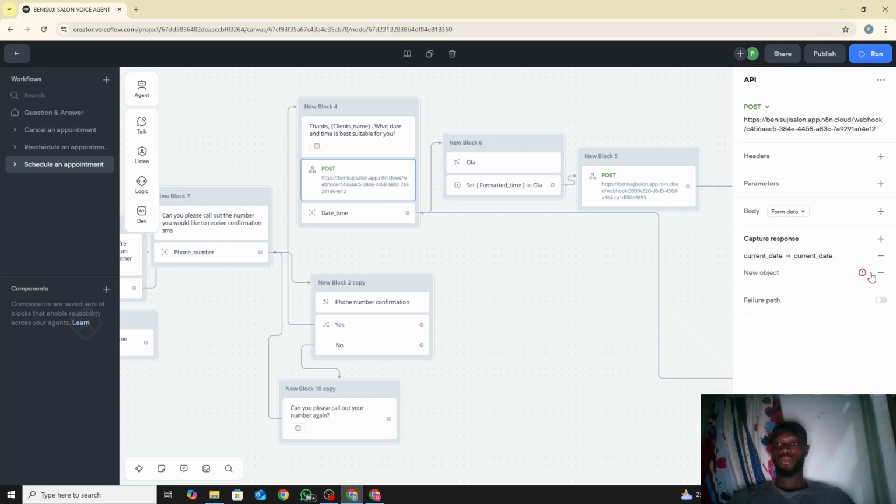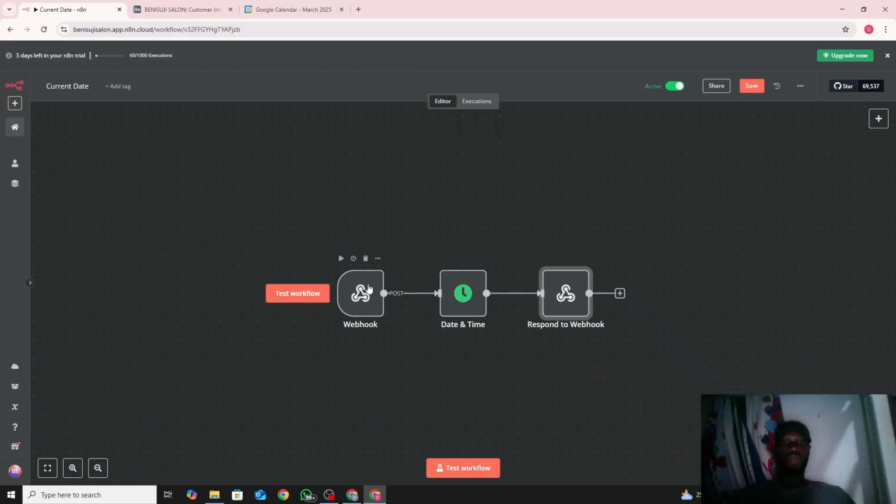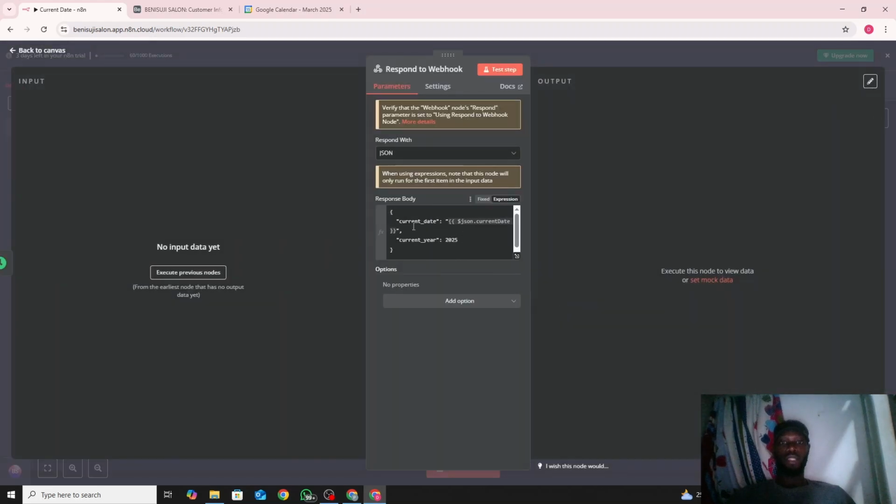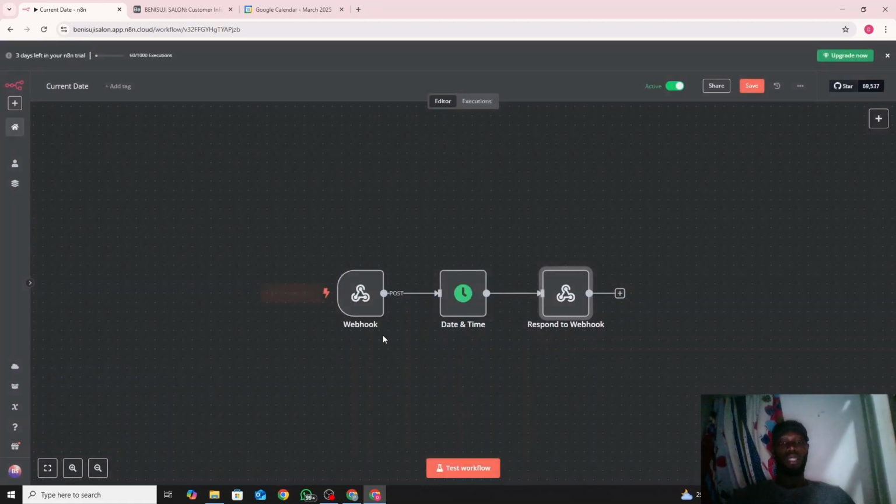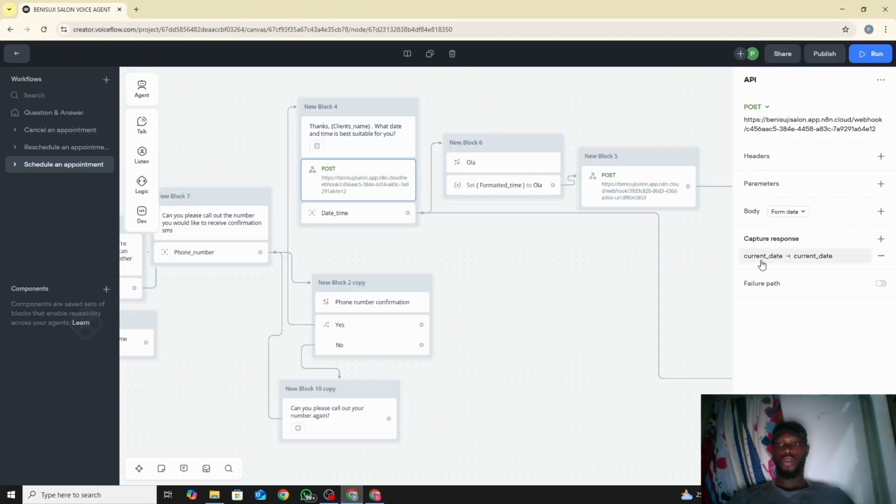Let me show you what I mean. If I go back to n8n, as you can see, what is here is current underscore date. So what is on this left side has to be the same thing as what I'm receiving in Voiceflow. So current underscore dates, and I saved the variable as current date. So that was just how I got the current date. If I needed to change anything there, I need to go and change the same thing in n8n. So that's the reason why.